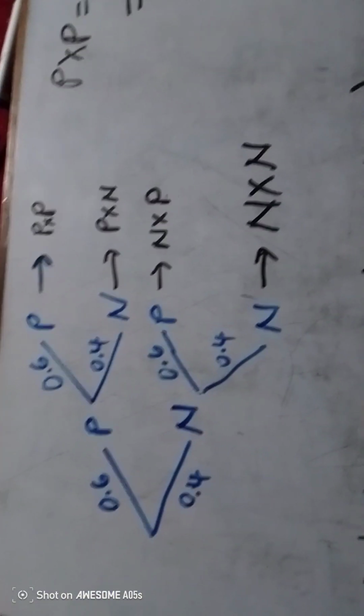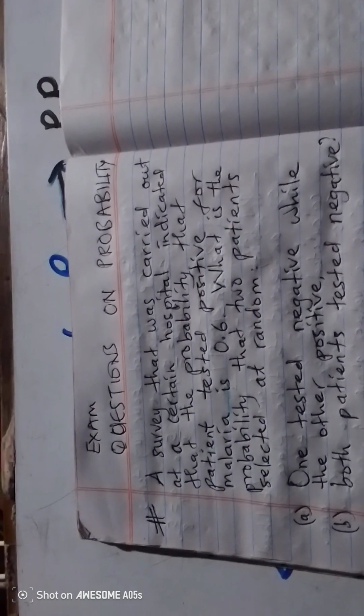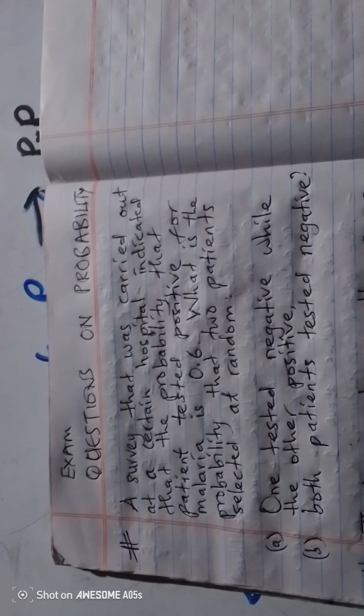So that's how we can find the solutions to this question, which says a survey carried out at a certain hospital indicated that the probability that the patient tested positive for malaria is 0.6. What is the probability that two patients selected at random, one tested negative while the other positive? Both patients tested negative.